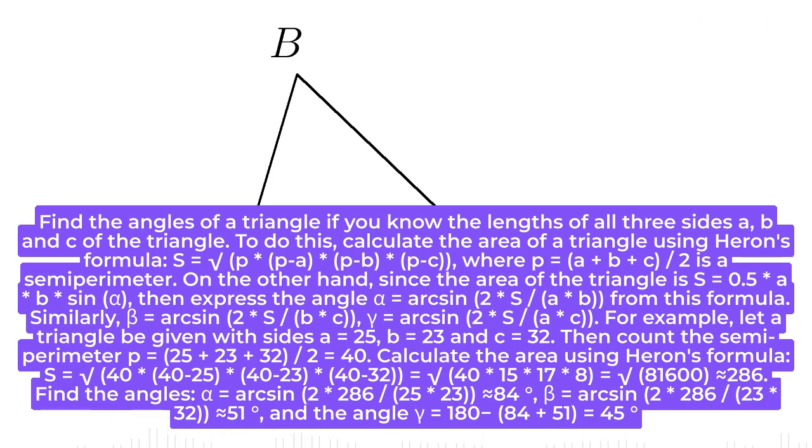Find the angles. Alpha equals arc sin of 2 * 286 / (25 * 23), almost equals 84 degrees. Beta equals arc sin of 2 * 286 / (23 * 32), almost equals 51 degrees, and the angle gamma equals 180 minus (84 plus 51) equals 45 degrees.